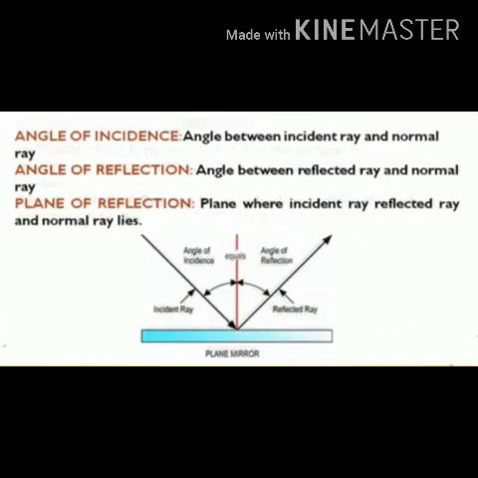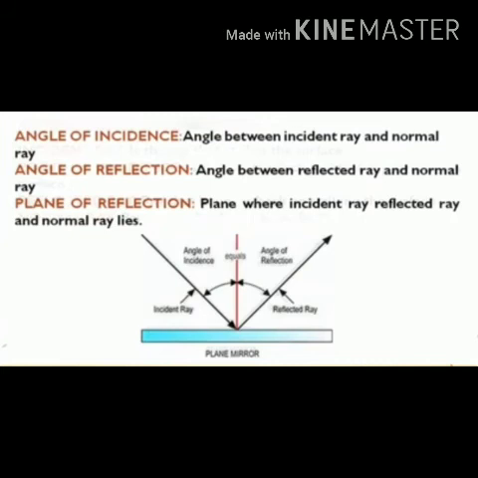Next terminology is angle of incidence. The angle between the incident ray and normal is called angle of incidence, and the angle between the reflected ray and normal is called angle of reflection.